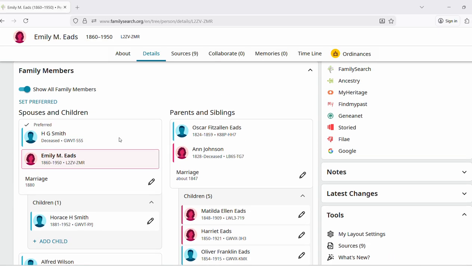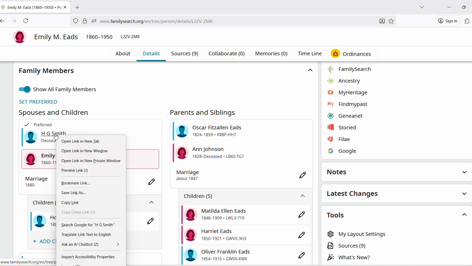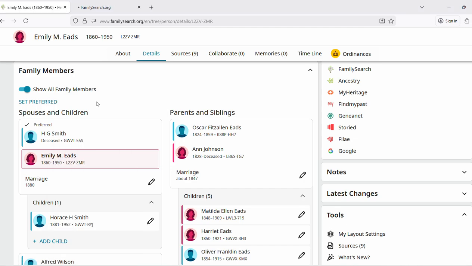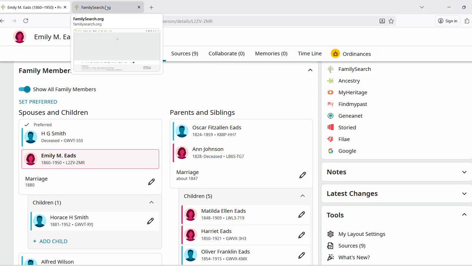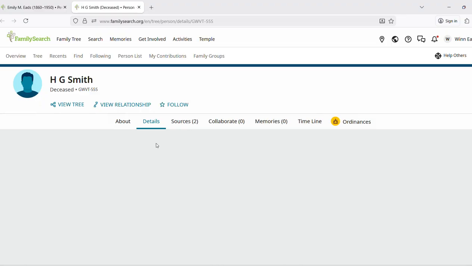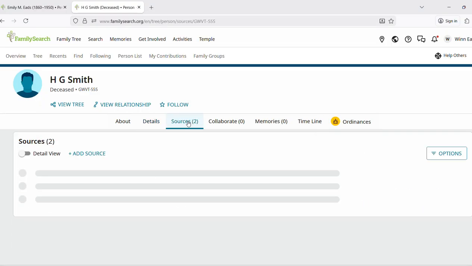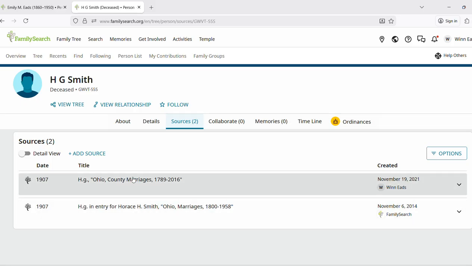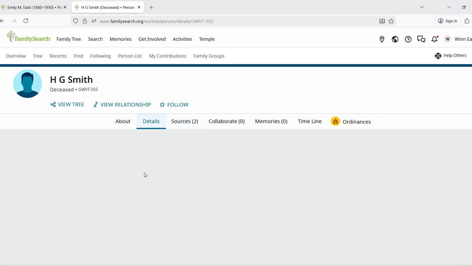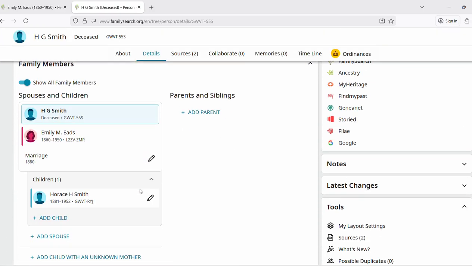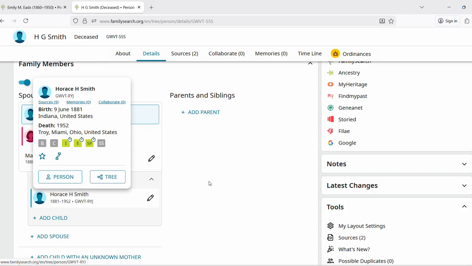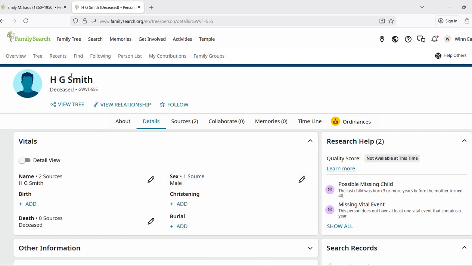I want to go see something about him. So I can either hold down Control and click on his name, or I can right-click and open a new link in a new tab, because I want to leave Emily's page open. So H.G. Smith, the only sources are having to do with him listed as a parent in the marriage record of their son, Horace. Horace was born in 1881.